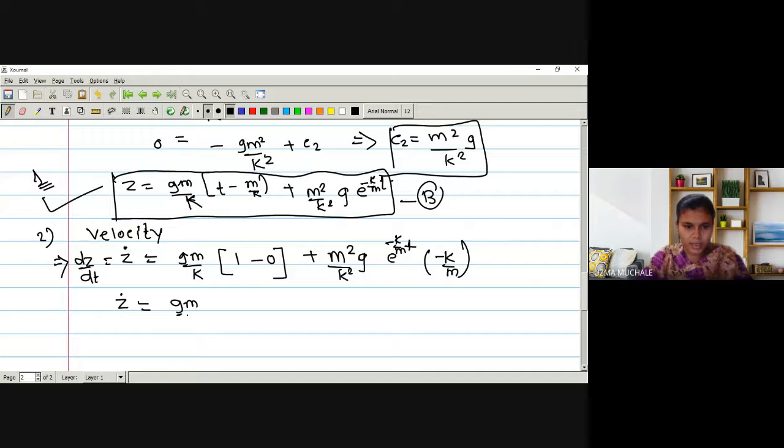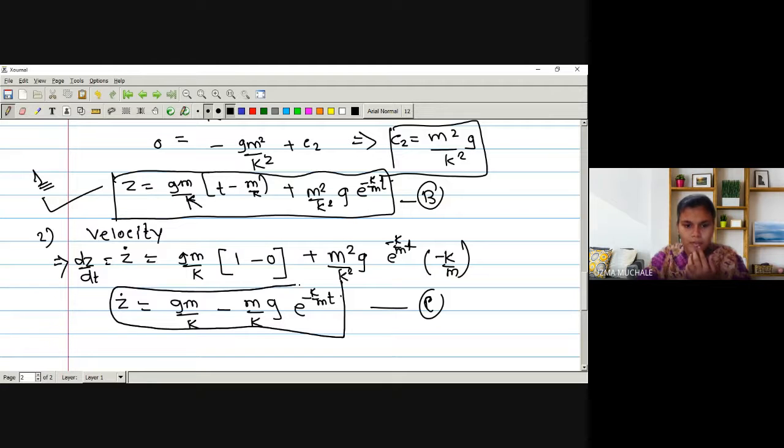So let me write down in detail: gm by k plus, what is the next term? This m can get cancelled with this m, k gets cancelled. So we can keep the negative sign of this term here. So it will be simply 1, m by k gets cancelled, g as it is, e raised to minus k by m into t. So what is the next equation number? We can say this is equation number C. So here we got the value of the velocity, right?